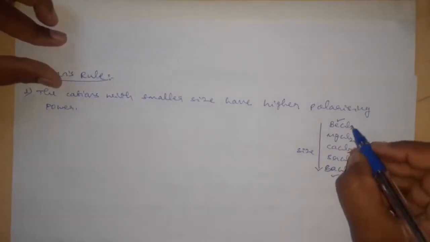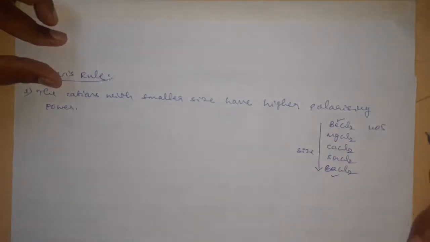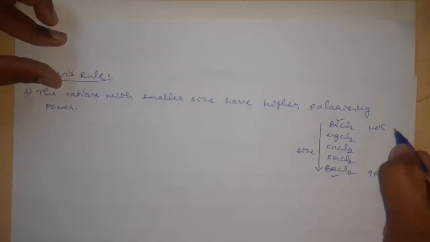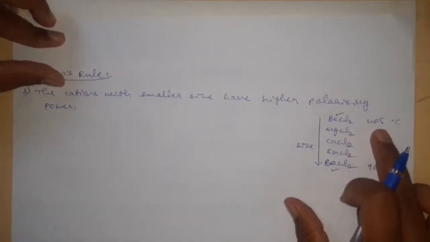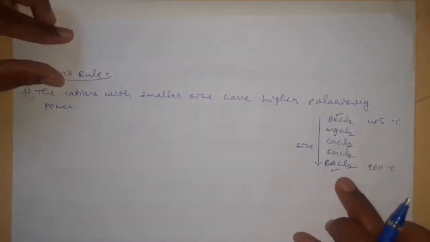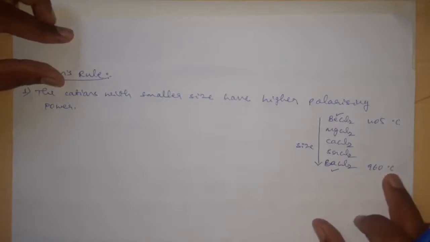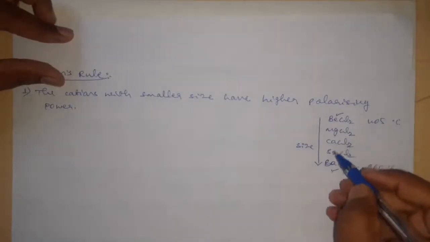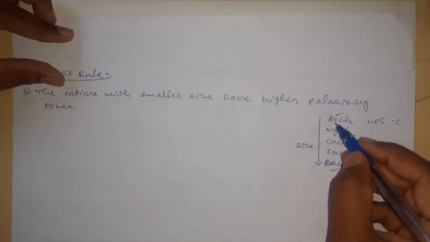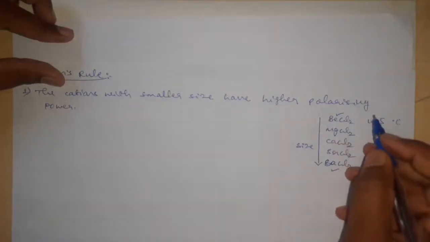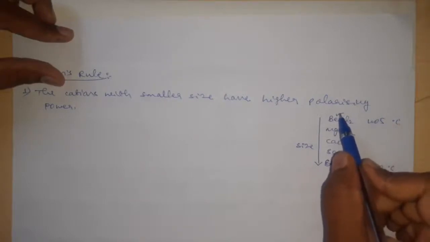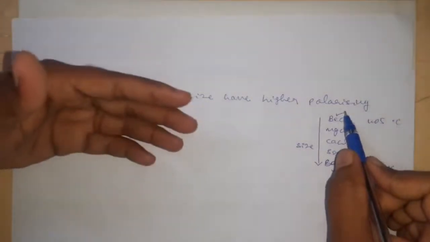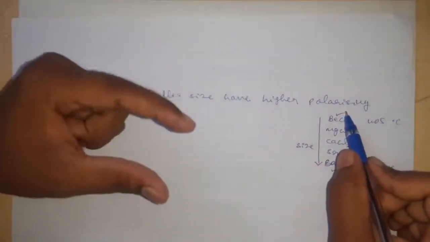The melting point of beryllium chloride is 405 degrees Celsius and that of barium chloride is 960 degrees Celsius. Why? Here, the more the polarizing power, the more the covalent character of an ionic compound, and if the covalent character is more, then we can consider it a covalent compound.